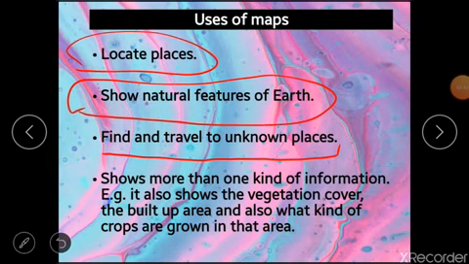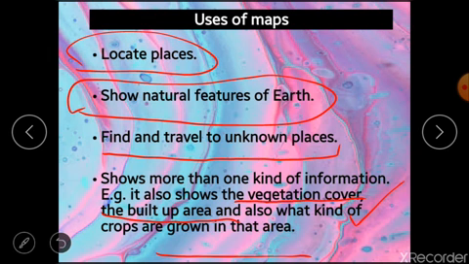And a map shows more than one kind of information. For example, along with location, it also shows its vegetation cover, the built-up area, that is the buildings, etc. And also what kind of crops are grown in that state.